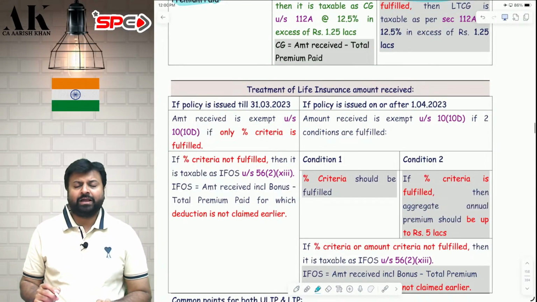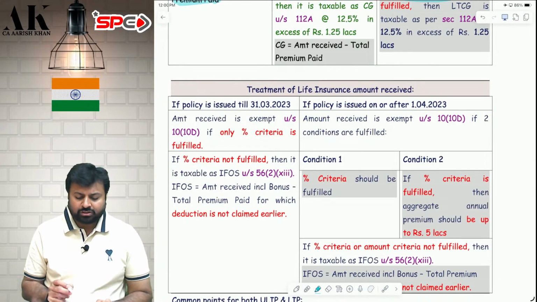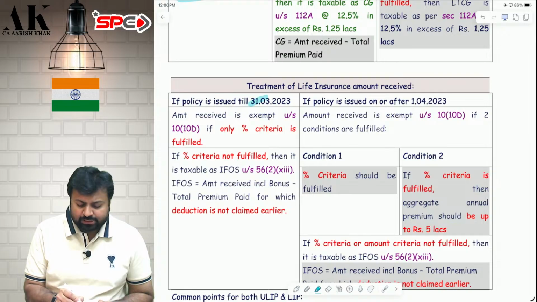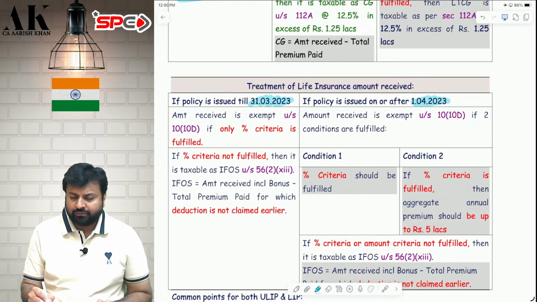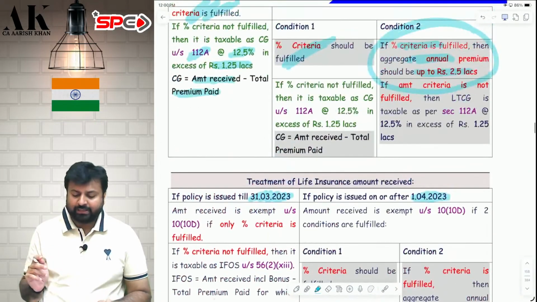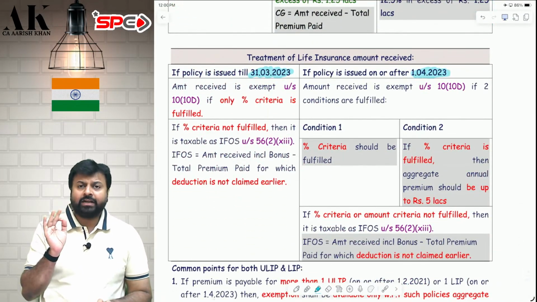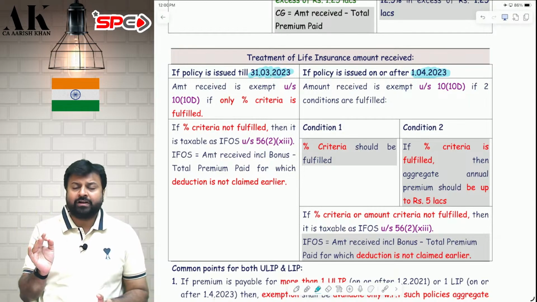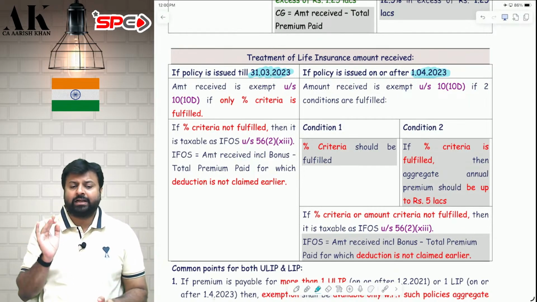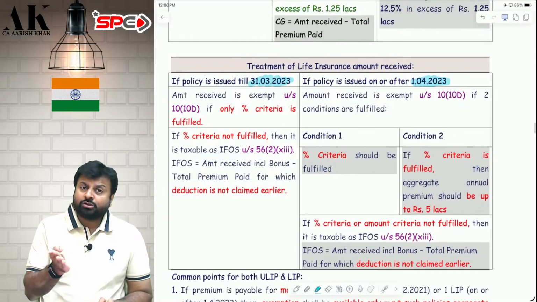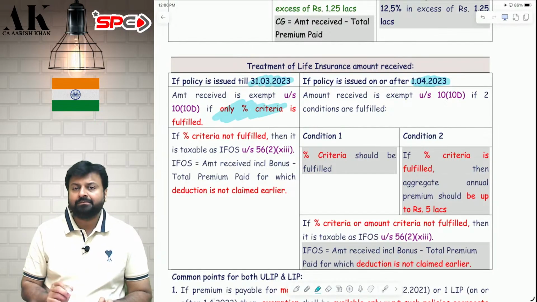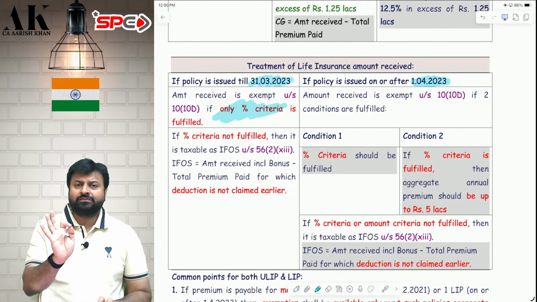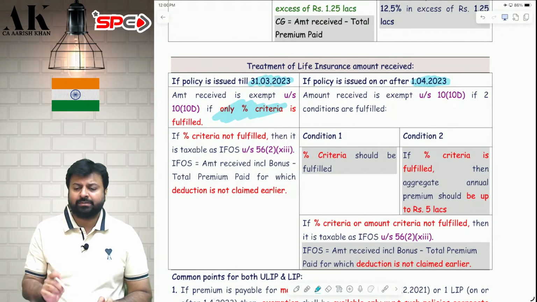Now what is the treatment of life insurance? For life insurance also there is a cutoff. If it is issued till 31st March 2023, the treatment is different, and if it is issued from 1st April 2023, the treatment is different. If it is issued till 31st March 2023, and you want to make your life insurance exempt, you have to just fulfill the percentage criteria. If the percentage criteria is fulfilled, it is exempt, or else it is taxable.